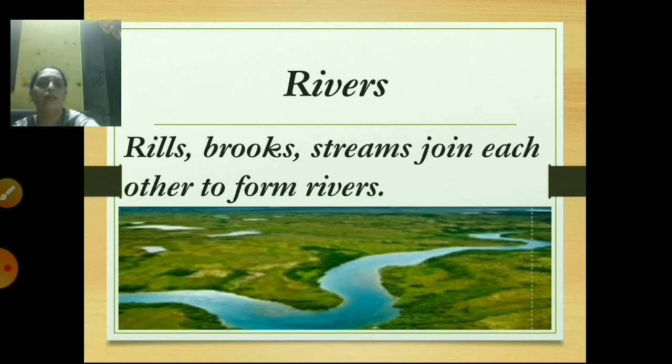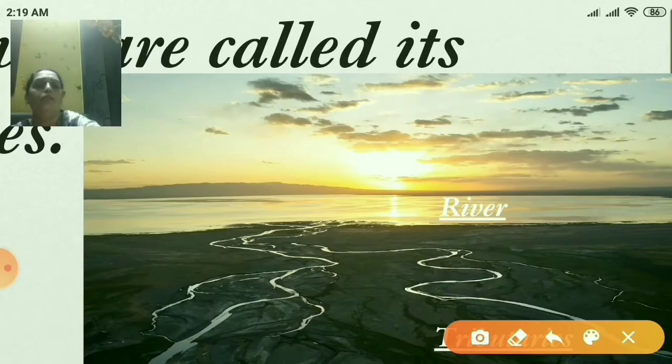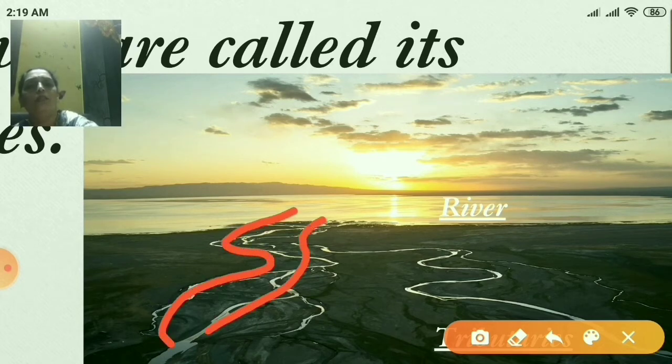Okay, now the next, rivers which join to make a bigger river are called its tributaries. Now I will show you the picture. Yes, students, in this picture you can see the tributaries of the river. See.